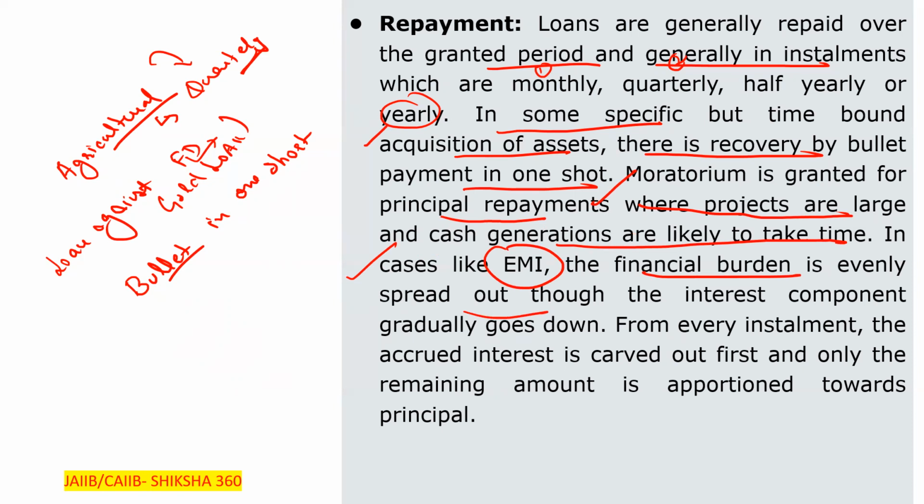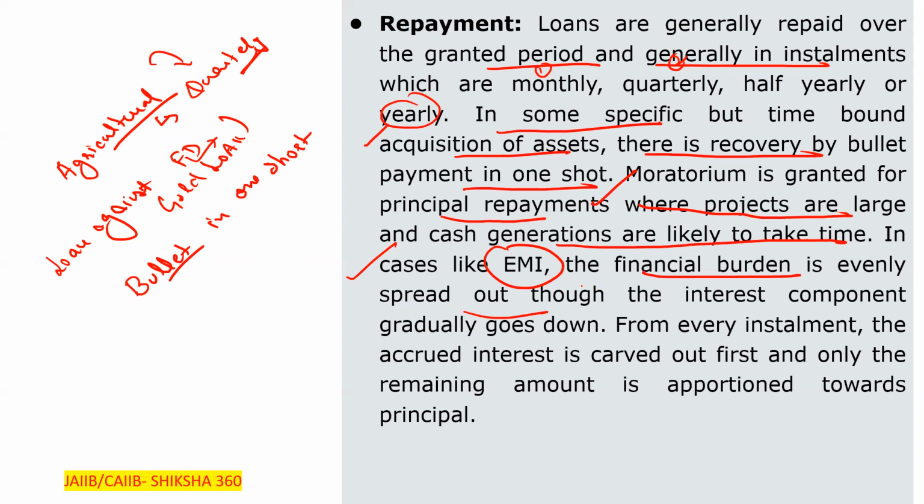In the EMI, at the starting phase there is more interest and less principal. As time passes, the interest amount reduces and the principal amount increases. And the EMI amount is fixed.